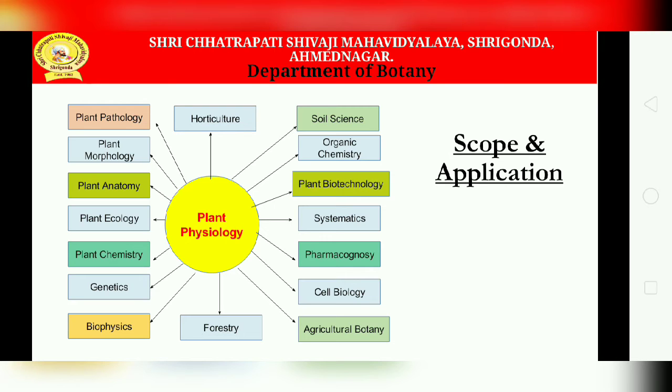It has scope in molecular biology and tissue culture, to understand the physiological phenomena of growth and development. Tissue culture is not possible without understanding the physiology of plant cells, tissues and organs.